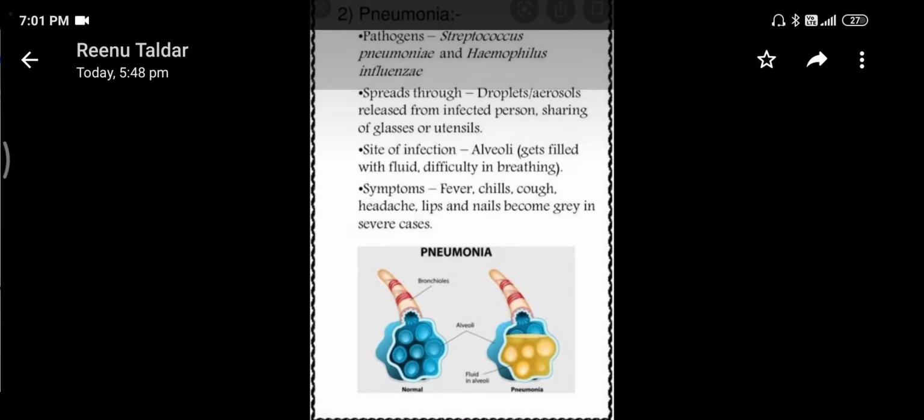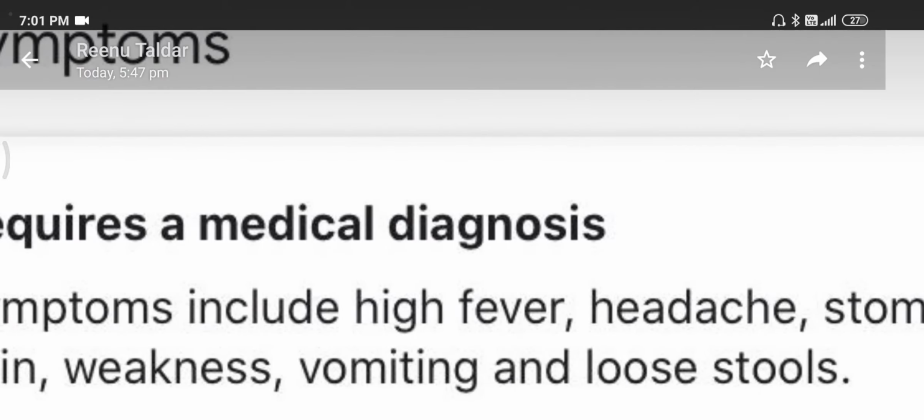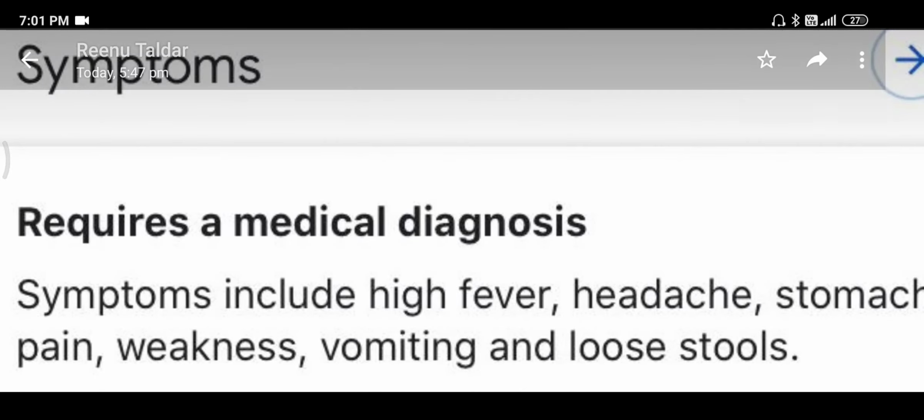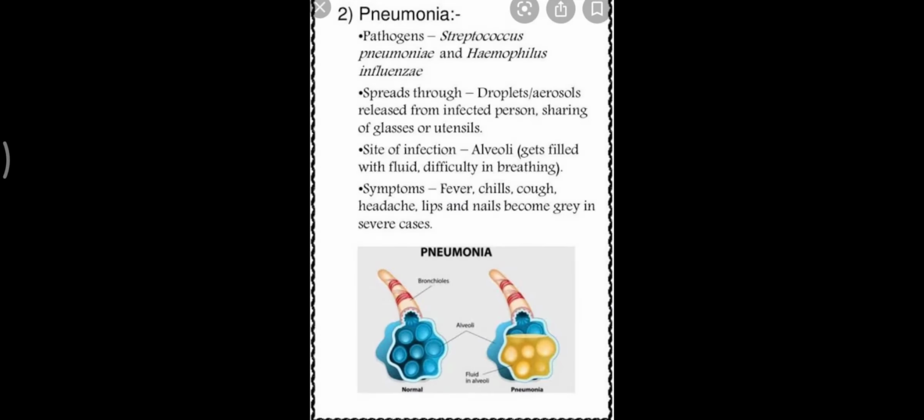Now next is prevention and control. Prevention and control includes that we must not share the articles that are used by the infected person. Proper medication and proper rest are the basic prevention and curing methods for typhoid. Now let us come to the next disease, that is pneumonia.